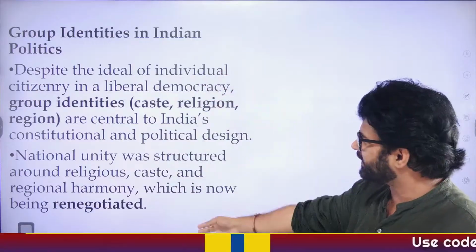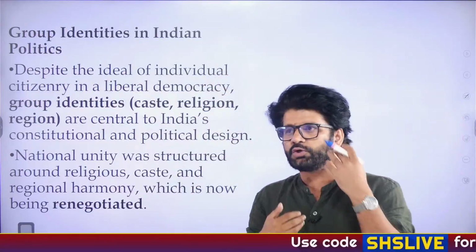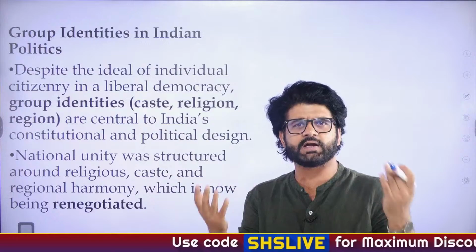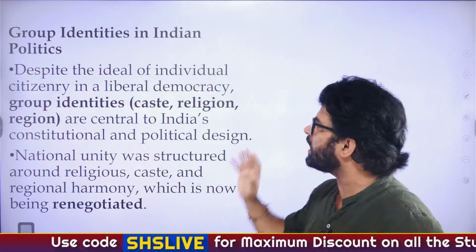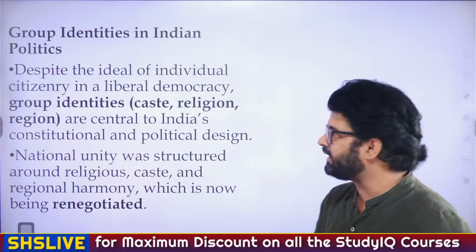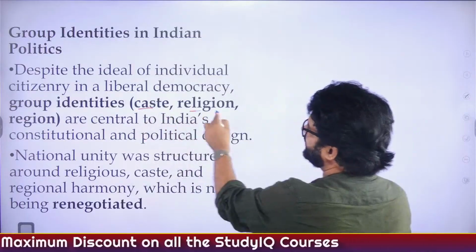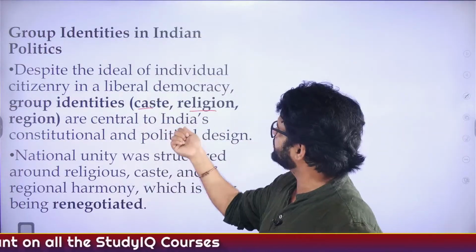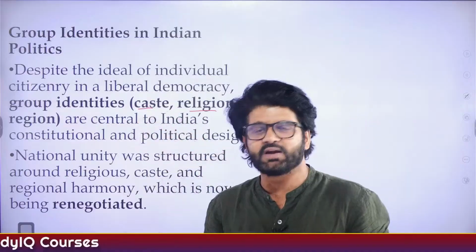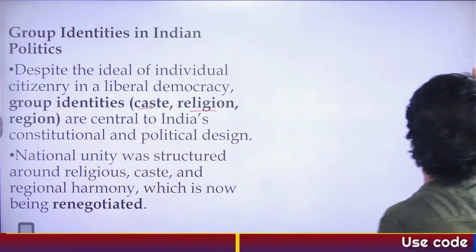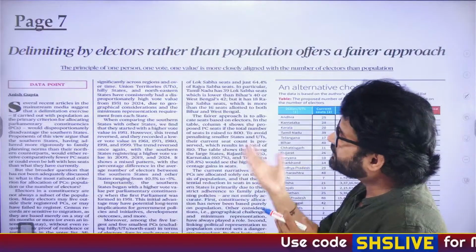Group identities, again, they're saying the same thing, that even today we talk about development, the fourth industrial revolution, etc. But even today our polity is more or less determined by these three things: CRR, caste, religion and region. So yeah, now this is what I'm talking about.